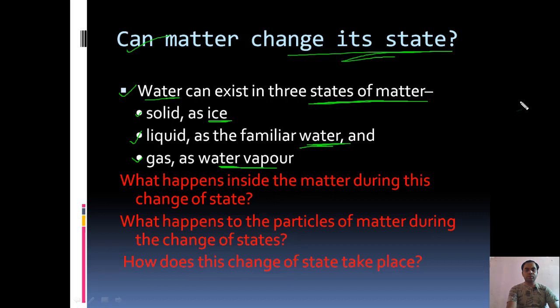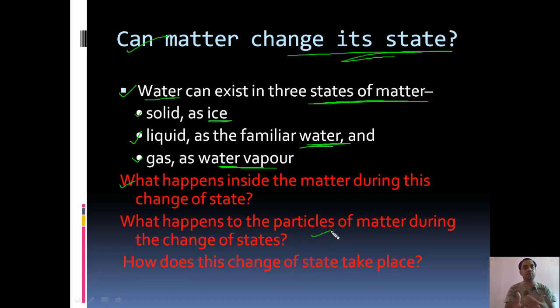But the point is, how is matter able to change state, under what conditions, under what circumstances can a matter change state? So here the question arises: what happens inside the matter during the change of state? Whenever a change of state is taking place, what happens to the matter? What happens to the particles of matter during change of state?